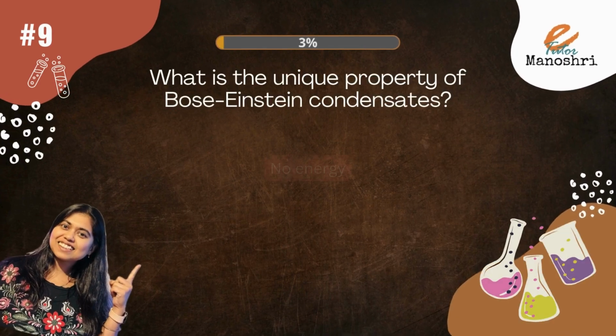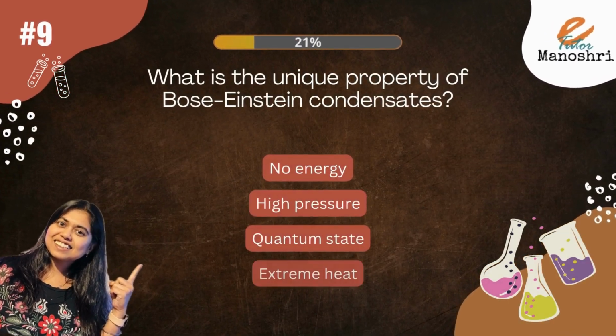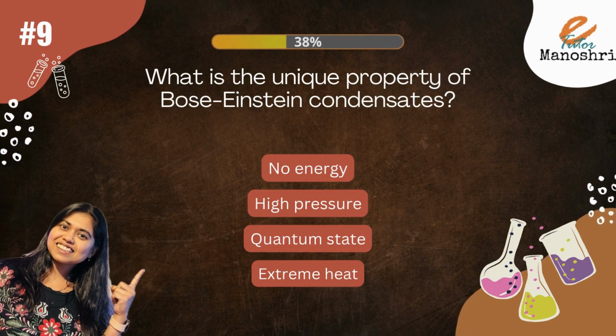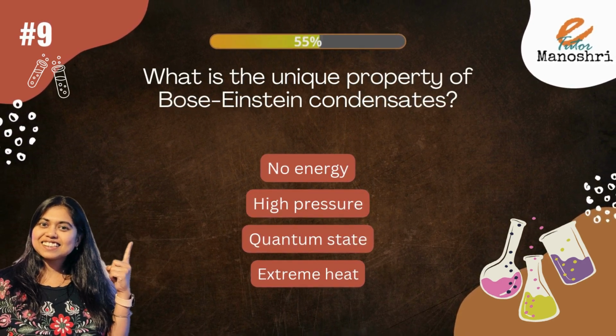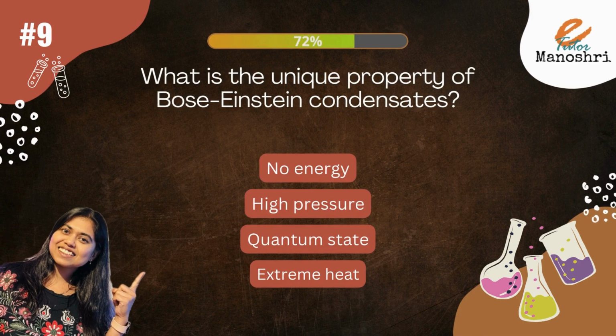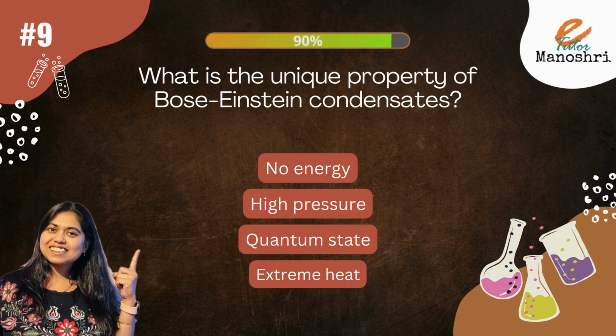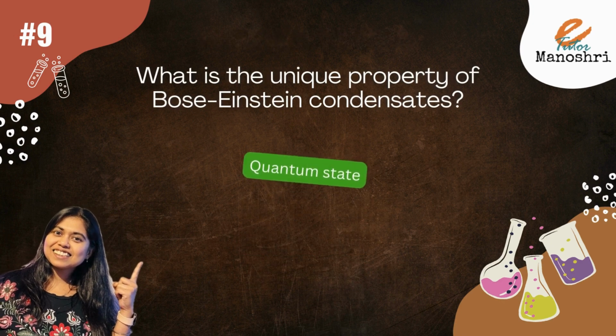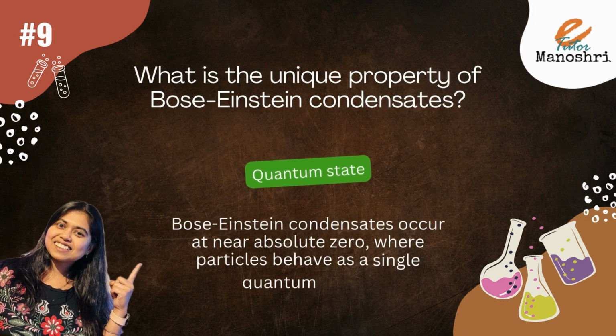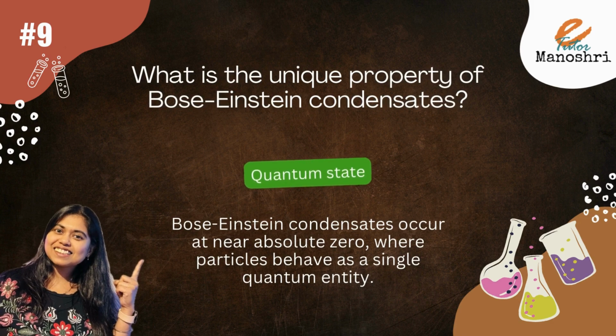What is the unique property of Bose-Einstein condensates? The options are no energy, high pressure, quantum state, or extreme heat. The answer is quantum state. Bose-Einstein condensates occur at near absolute zero, where particles behave as a single quantum entity.